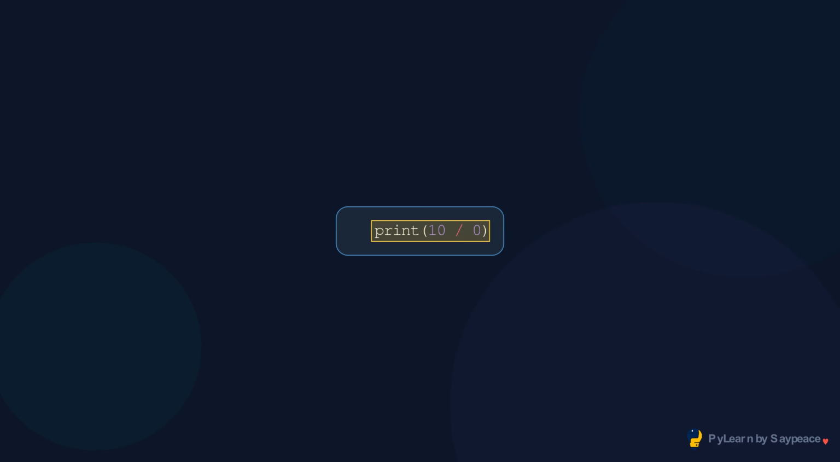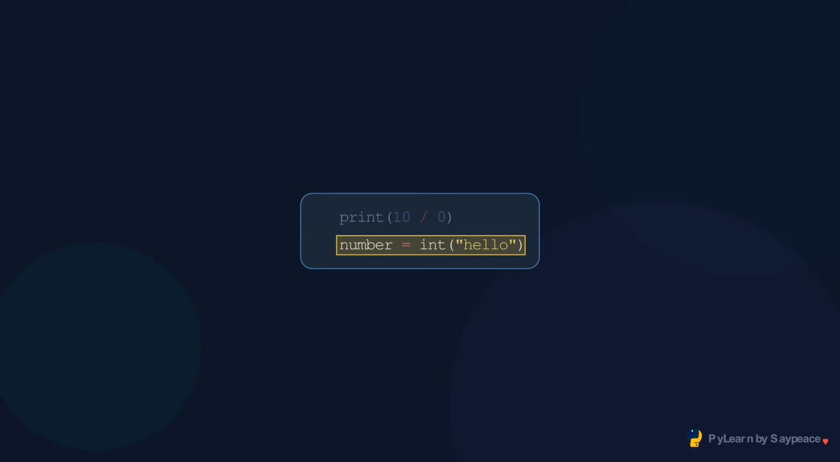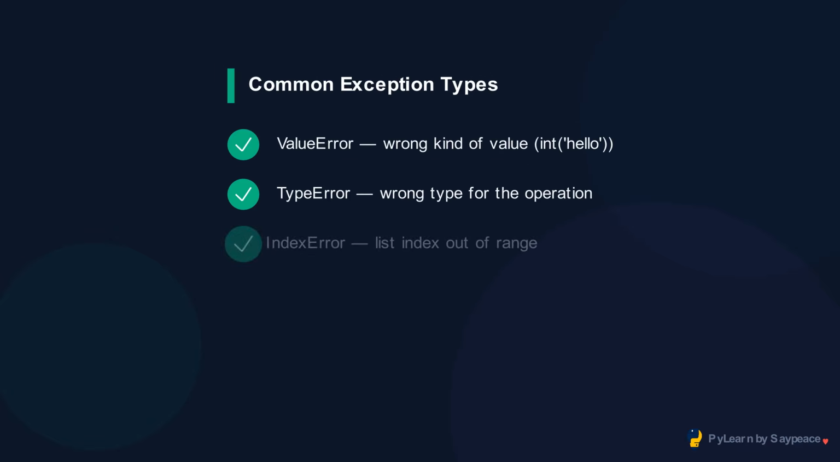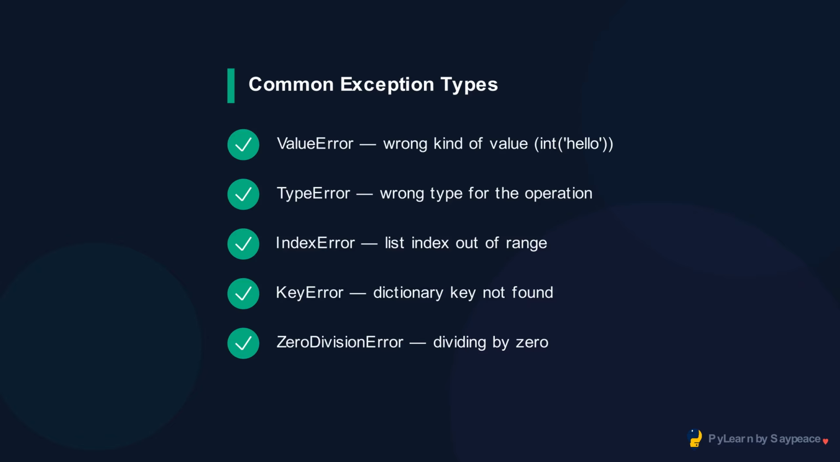Division by zero. Python raises a ZeroDivisionError and stops. Trying to convert non-numeric text to an integer. Python raises a ValueError. Accessing an index that does not exist. IndexError. Read the exception type and message, they tell you exactly what went wrong.